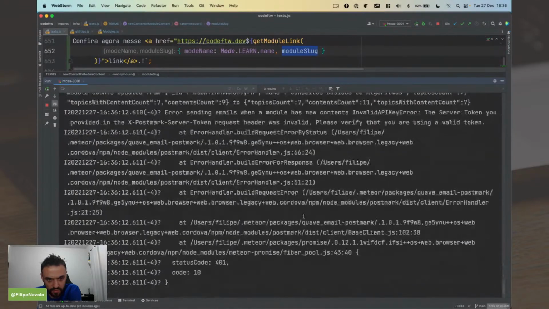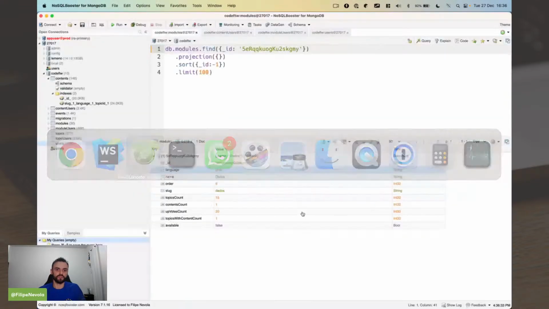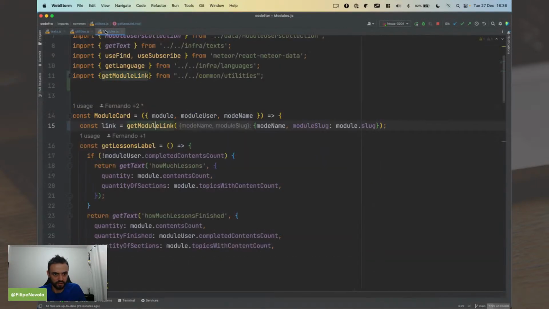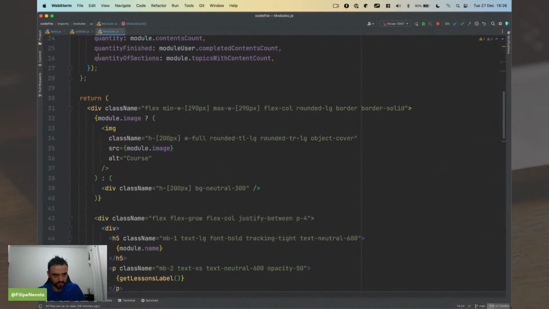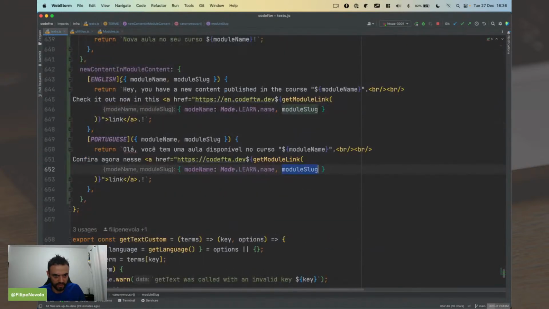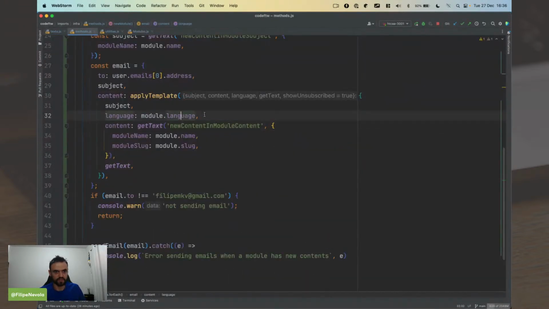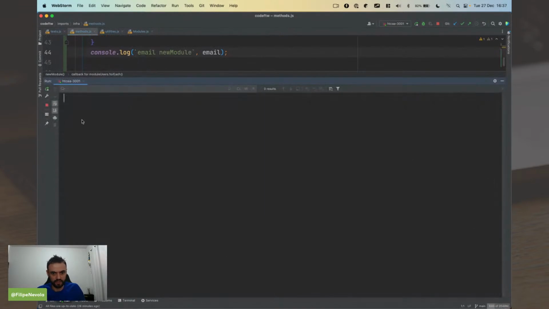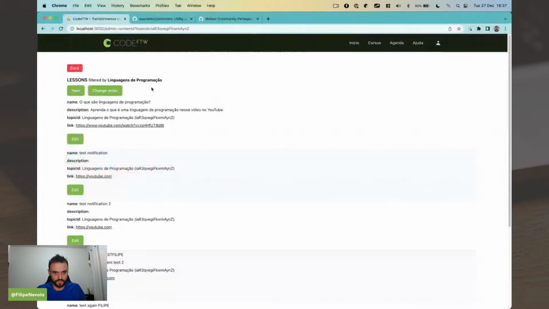What is my email? Oh, I have removed the logs. Oh my God. I think I removed the log. Let me put this log again because I want to check everything's okay. Because when we put this in production, every day it's going to send email to people. So we need to be sure it's correct. But that was the problem here. I just removed this. Okay, I think that's now the last time.